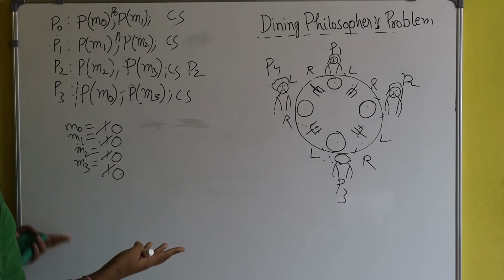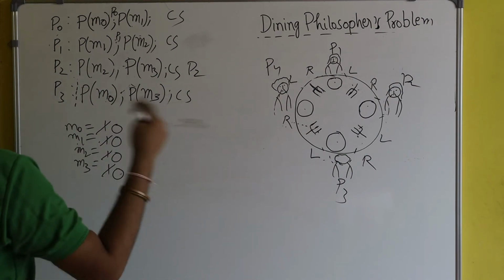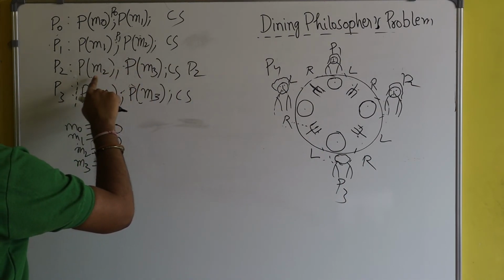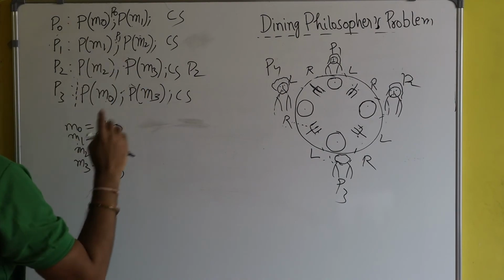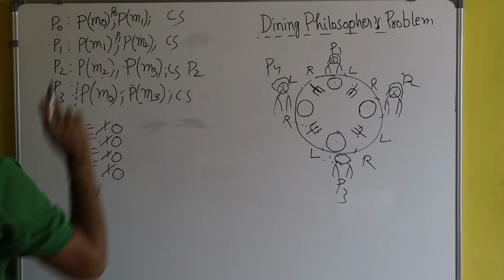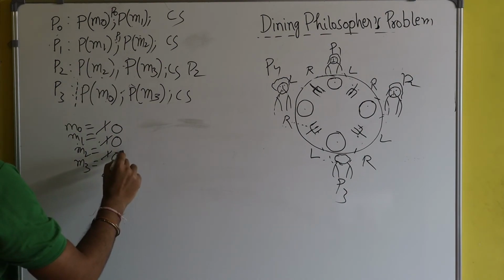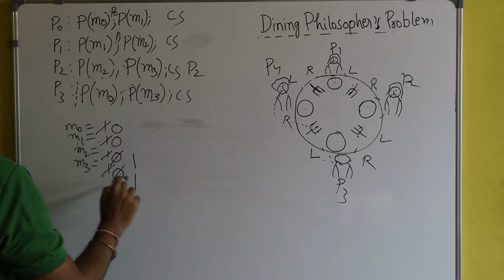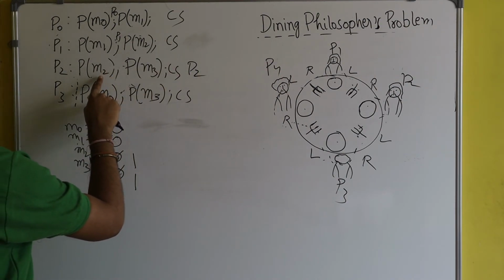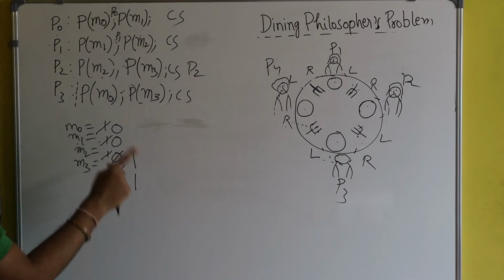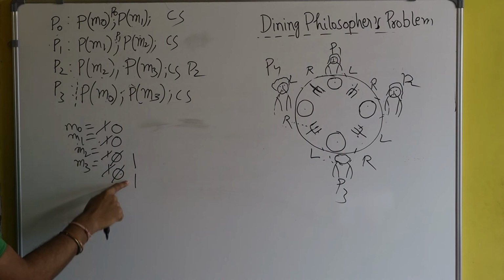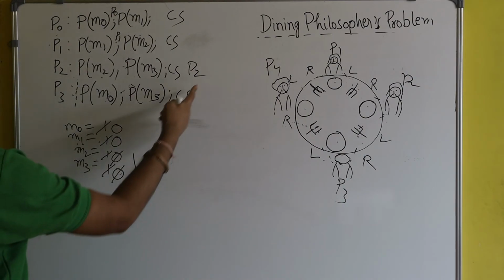So definitely he will leave the resources, he will leave his forks. Since he has utilized the mutex variables M2 and M3, now he will leave these variables, thereby giving the signal to M2 and M3. So now M2 and M3 will become 1 again. Why? Because the task of P2 is over, so he has left the resources M2 and M3. Now M2 and M3 are available to be used again, so they have again become 1 through the signal given by P2.